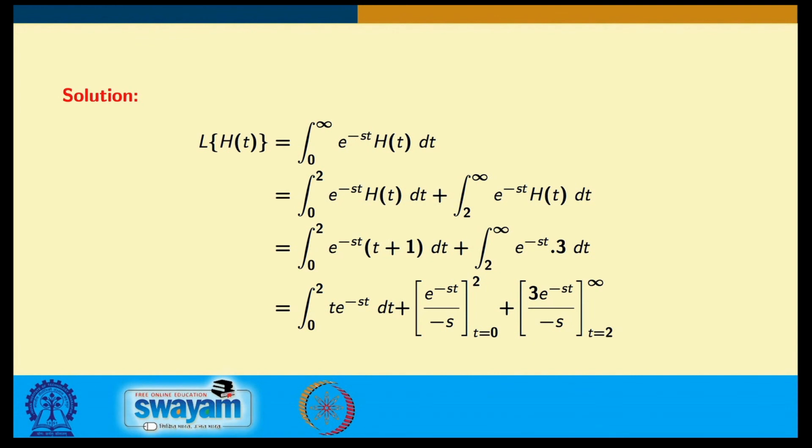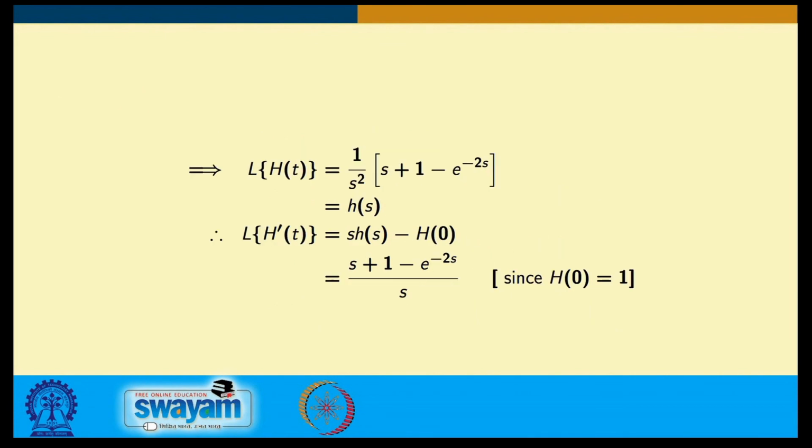If I evaluate this integral, you will obtain the integral from 0 to 2 of e power minus s t dt, and this I can directly evaluate. I am breaking it and ultimately getting 1 by s square into s plus 1 minus e power minus 2 s, which equals H(s), the Laplace transform of this function.